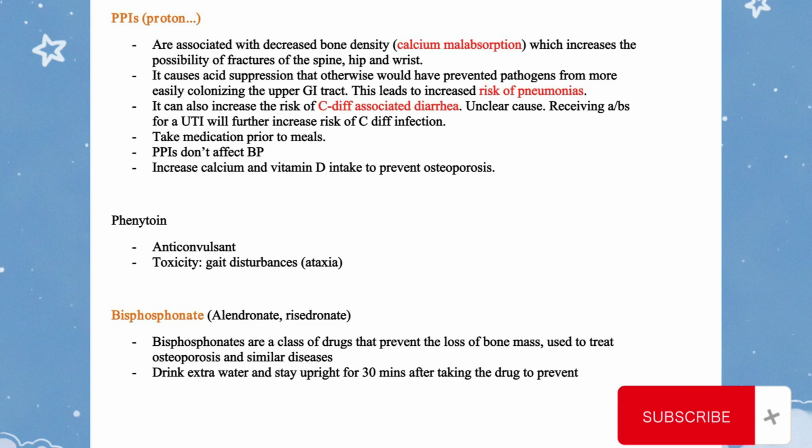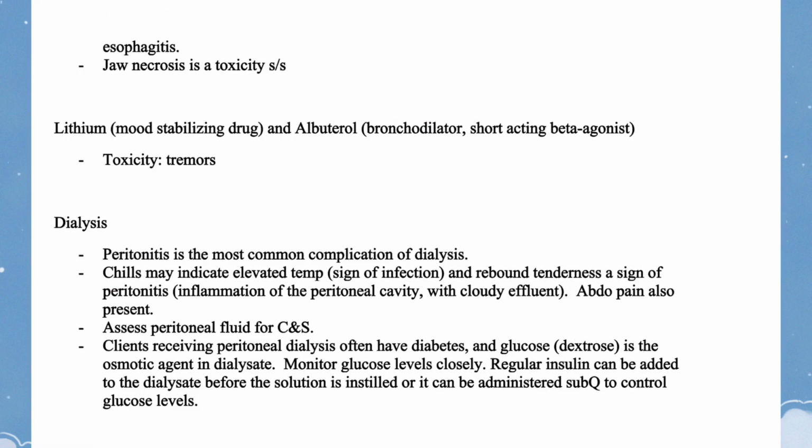Phenytoin, anticonvulsant. Toxicity: gait disturbances, ataxia. Bisphosphonates, alendronate, risedronate. Bisphosphonates are a class of drugs that prevent the loss of bone mass, used to treat osteoporosis and similar diseases. Drink extra water and stay upright for 30 minutes after taking the drug to prevent esophagitis.